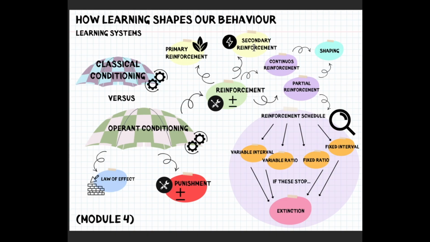Then there's primary and secondary reinforcement. So primary reinforcers are naturally satisfying, so that's food, water, and comfort. Secondary reinforcement gains power through association with primary reinforcers, so that would be like money, praise, and tokens. So money is a secondary reinforcer, which buys food, a primary reinforcer. Or praise is a secondary reinforcer, which makes kids feel good, so they repeat the behaviour, like homework completion.